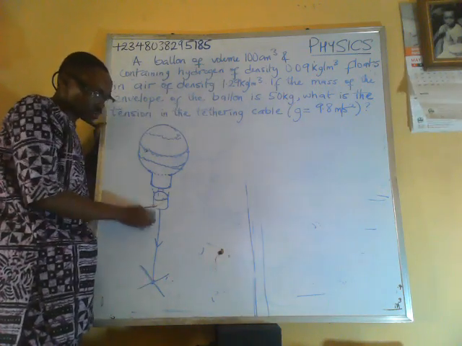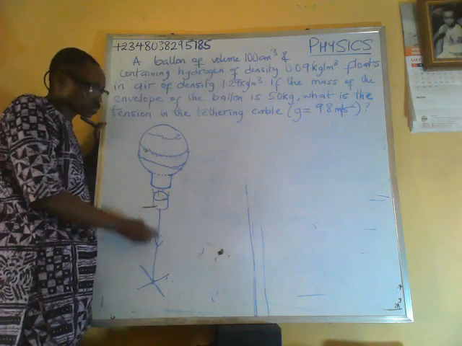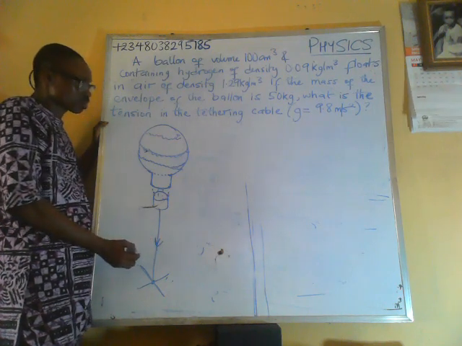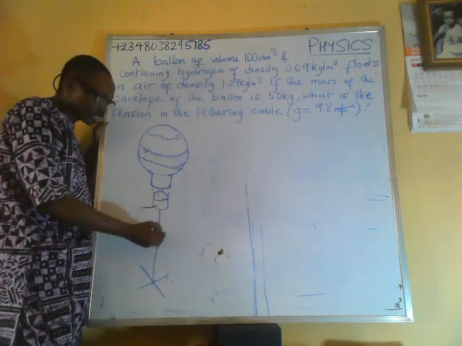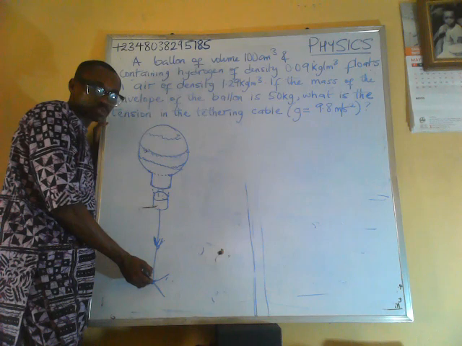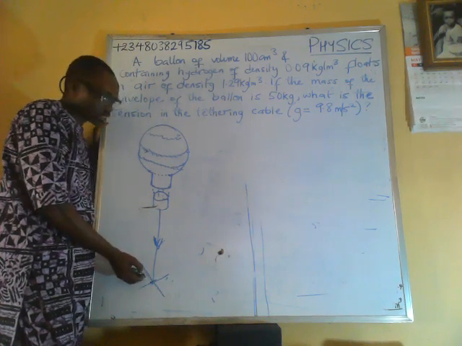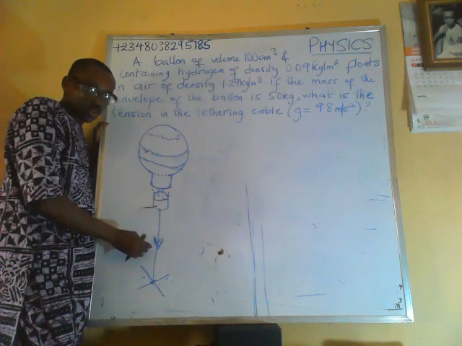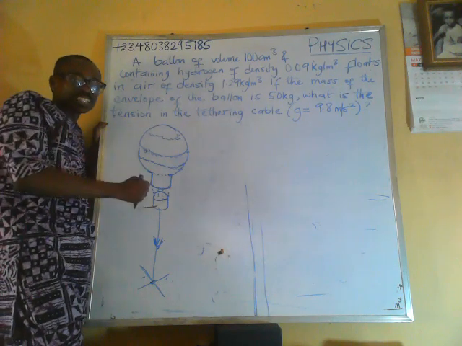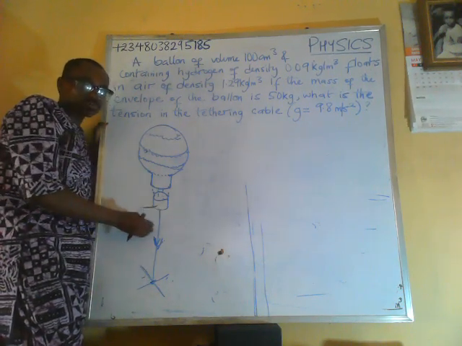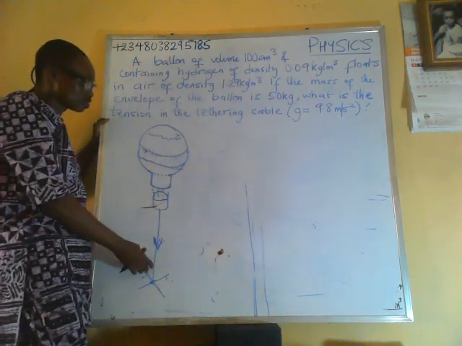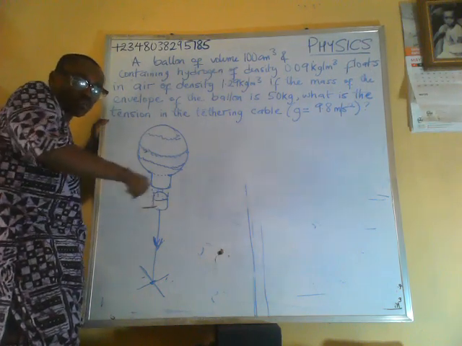This is the tethering cable here. So the tension acts downward. Let's assume it's tied to the floor, to the ground. If this cable is cut, the balloon will just escape completely. The cable is not just to control it, but is holding it to the ground. As the balloon is going up, the cable will be unfurled.